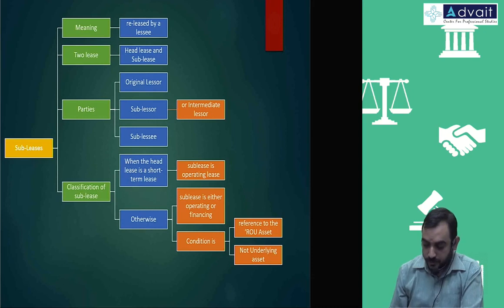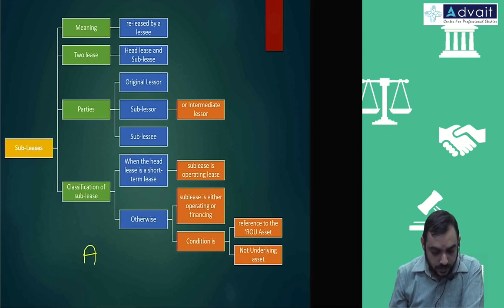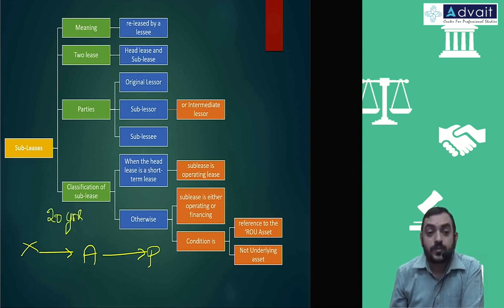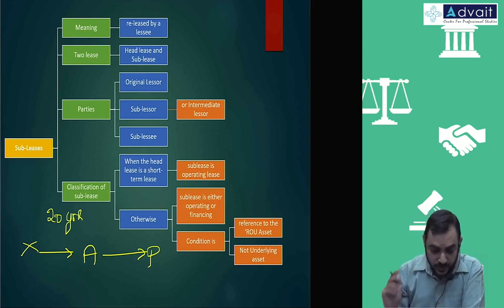That means, let's say that same example, A is there, X is there, P is there. X has given the asset to A and A is giving the asset to P. The life of the machine is 20 years, and X has given it to A for a period of, let's say, 15 years.